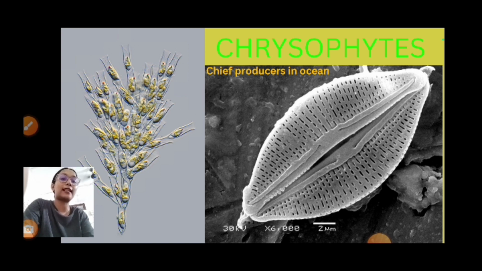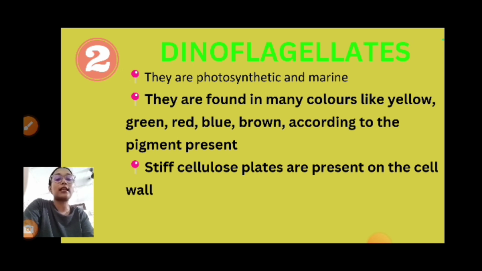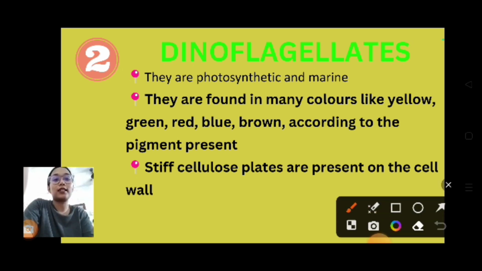Okay, moving on to the next slide. The second one is dinoflagellates. Okay, so they are what? They are photosynthetic, like the previous one. The chrysophytes were also photosynthetic. They make their own food, and dinoflagellates are also photosynthetic. They make their own food.